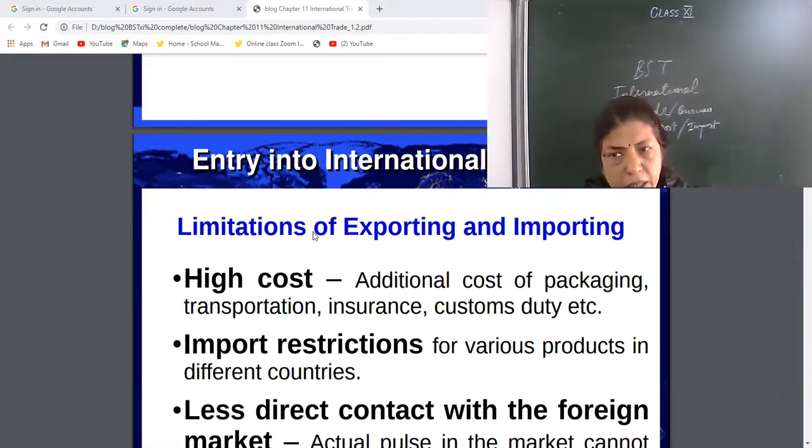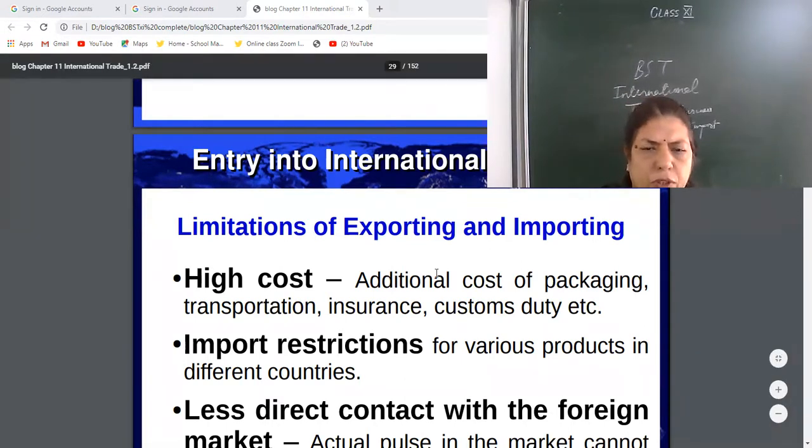Goods may be damaged in transit. If you are sending goods from here to Germany, that will take time also. And customs duty. Customs duty is high, that's why the product cost will be high. So it is a costly process.